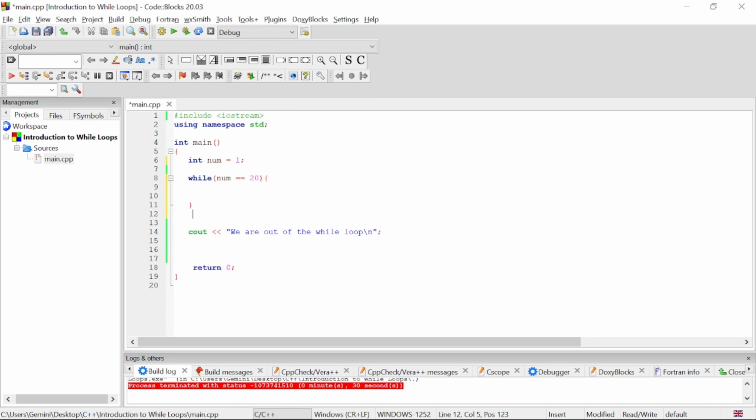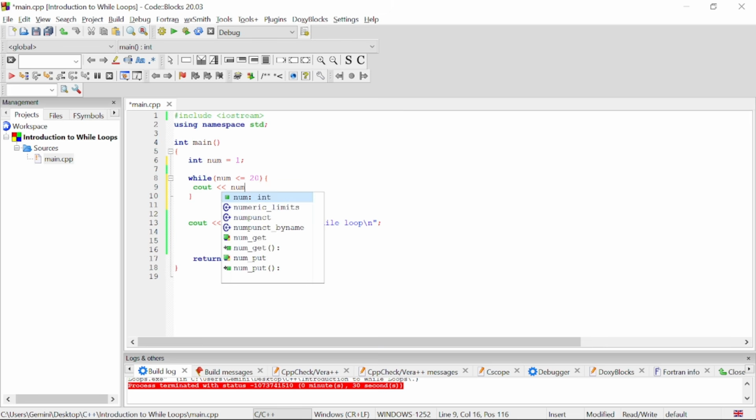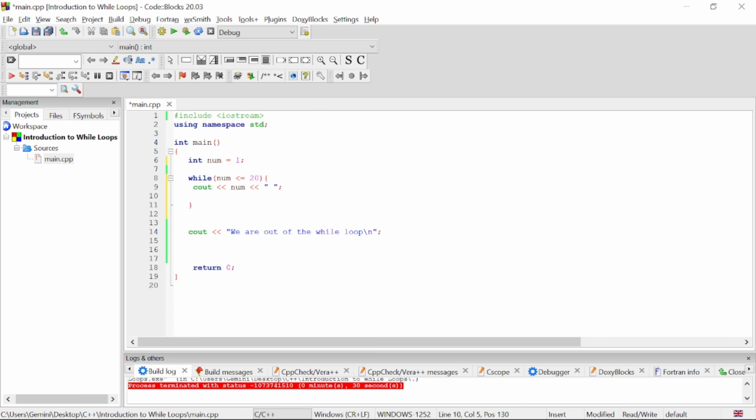Yes, so this time around we are doing less than or equal to 20, and when it's less than or equal to 20, we just want to output the number. So cout num, you can add some space, and then don't forget to increase your variable so that we can break out of the loop, right? So we can do num++ to increase it after each iteration.